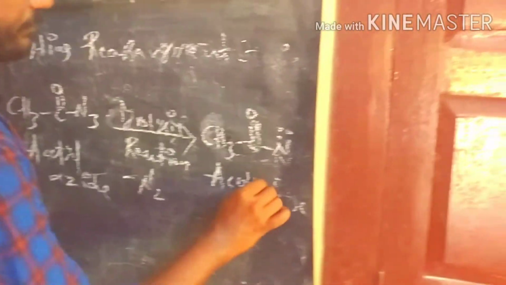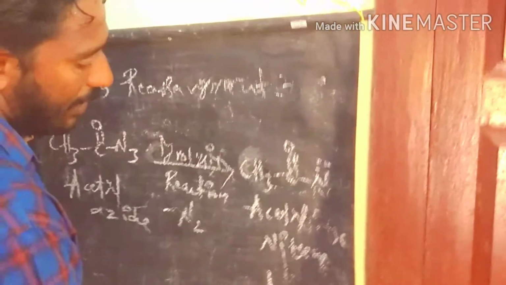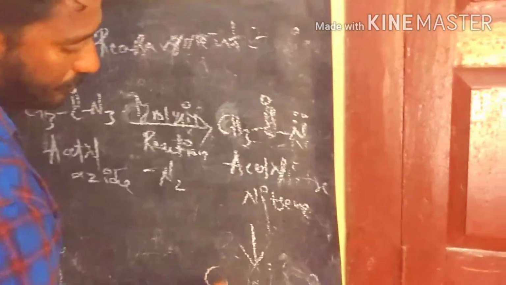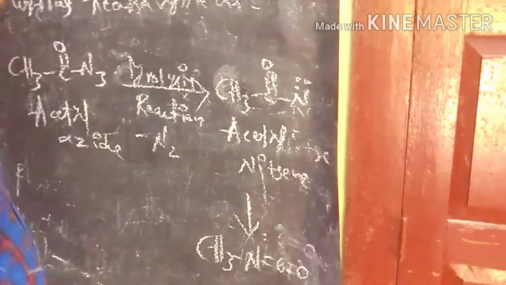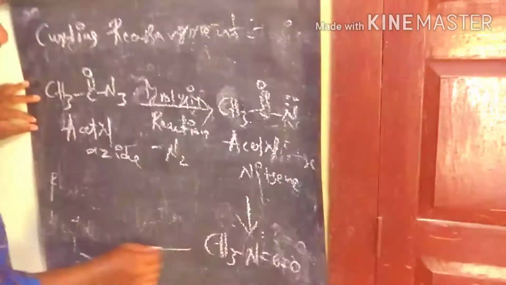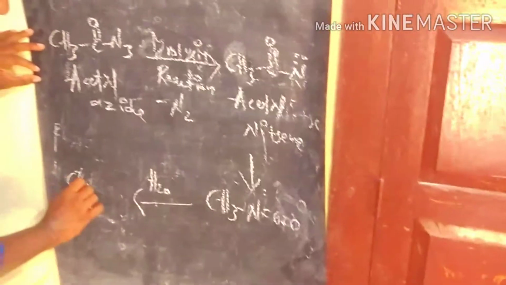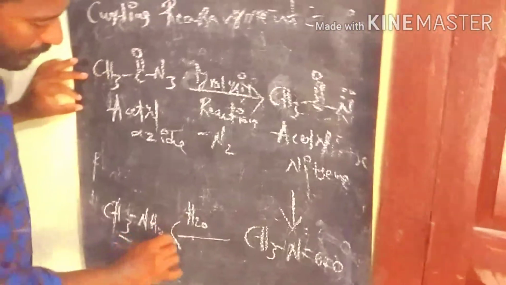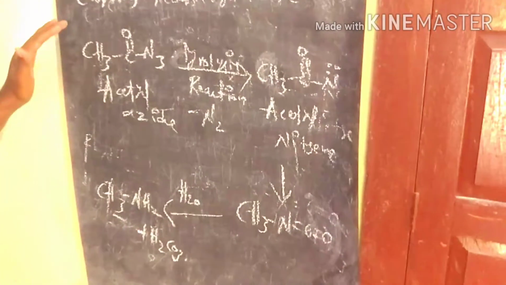After this the acetyl nitrene rearranges to produce N-methyl isocyanate. After that we conduct hydrolysis to produce methylamine plus carboxylic acid. This is the Curtius rearrangement.